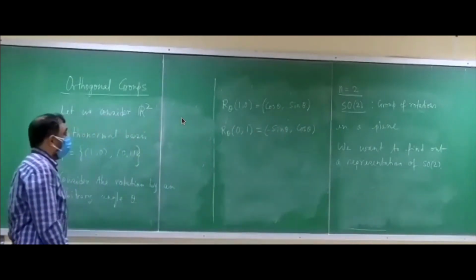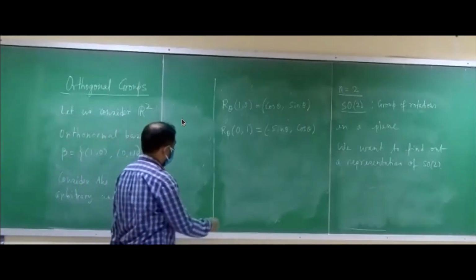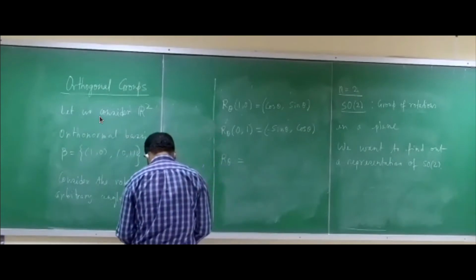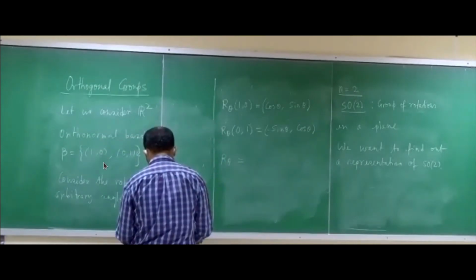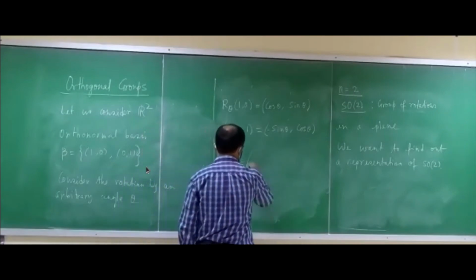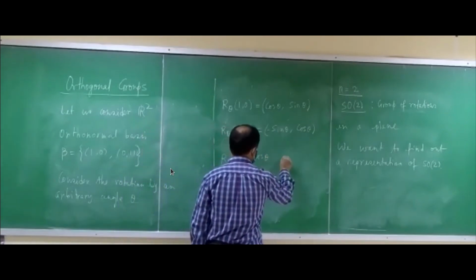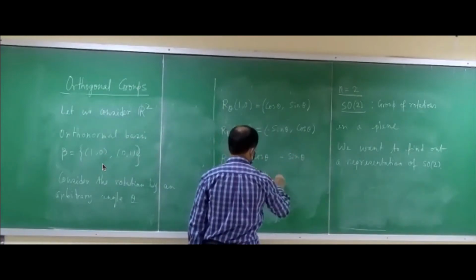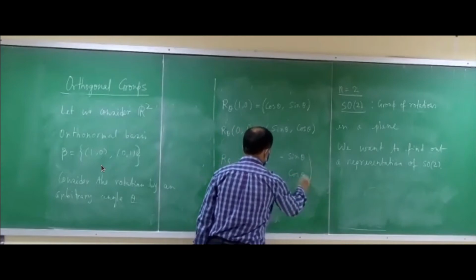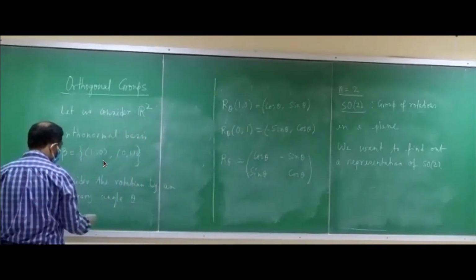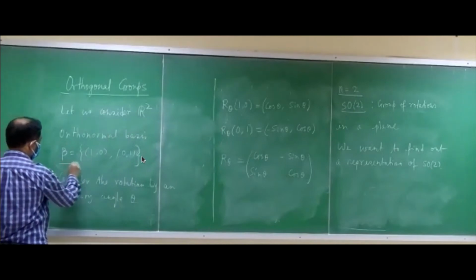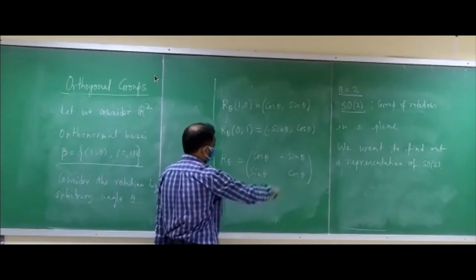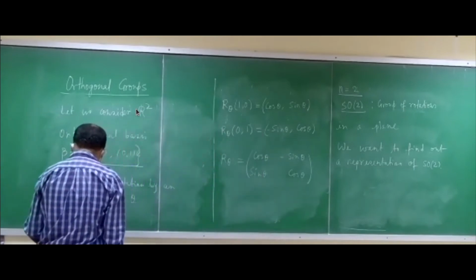So if you have to find the matrix representation of R theta, what will that be? Cos theta, minus sin theta, then below sin theta, cos theta, with respect to this basis. Whenever I talk about a matrix, we have to mention the basis.